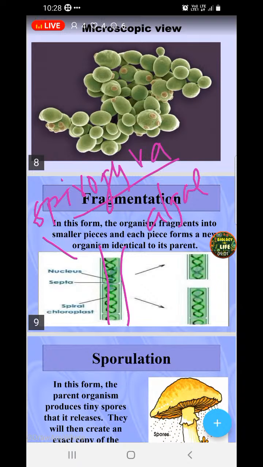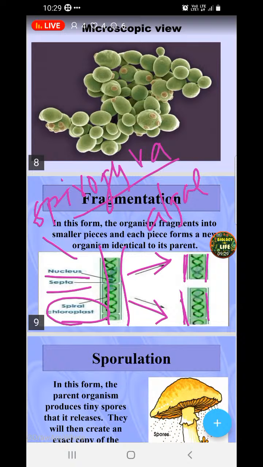Accidentally, if the organism divides into small bits or fragments, each fragment has the capacity to develop into a complete organism, almost identical. The nucleus, the septa, and the chloroplast present there also divide, and each fragment develops into a complete organism. This type of reproduction is called fragmentation.